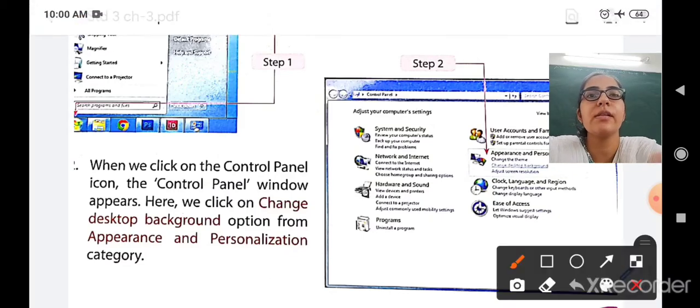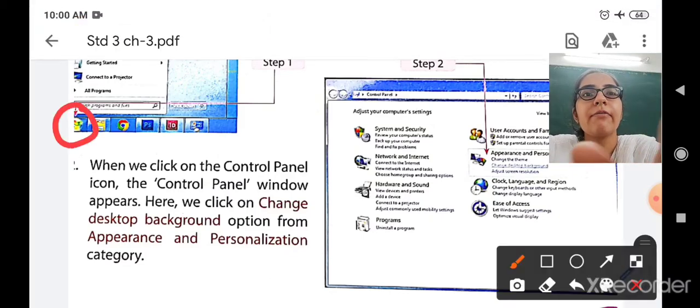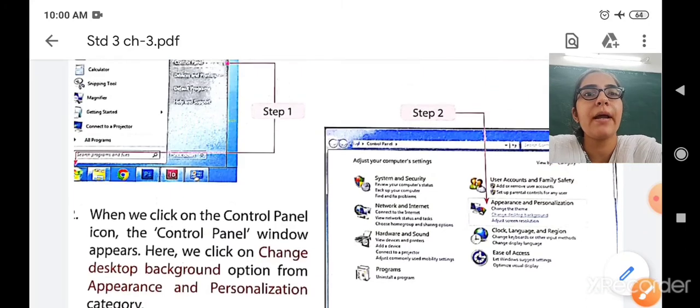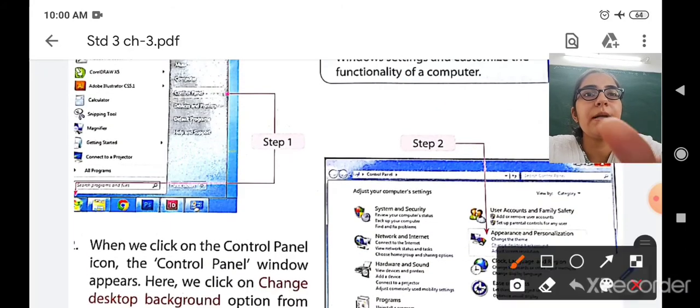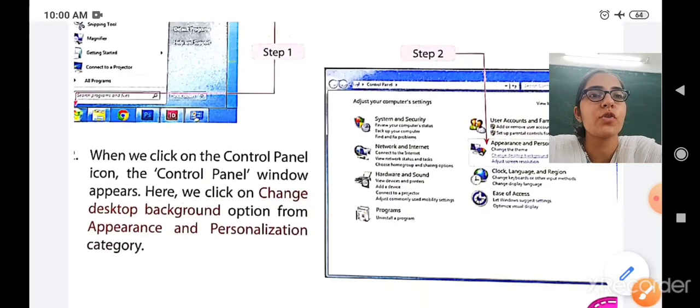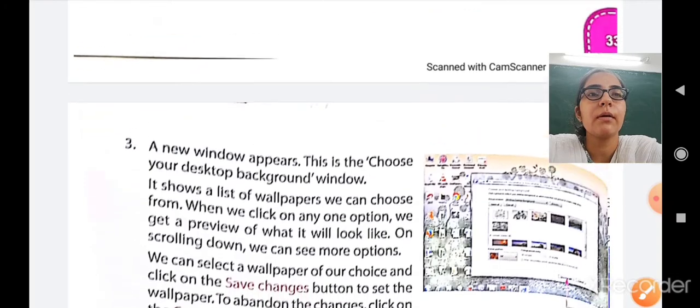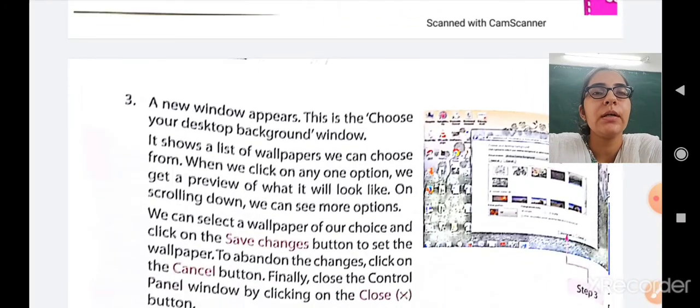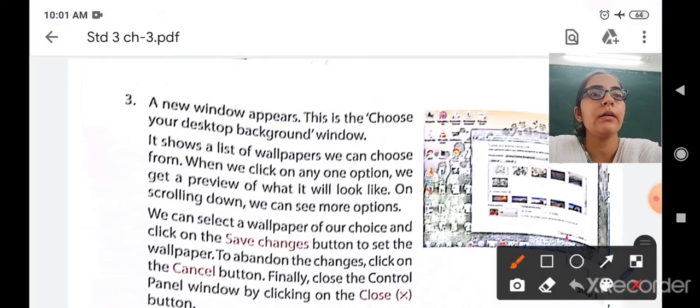Okay, so once you select the start button, after that you have to select the control panel. The control panel will be available here. So after selecting the control panel you have to go to the appearance and personalization option. After going to the appearance and personalization option, a new window will appear in front of you. This is the choose your desktop background window.